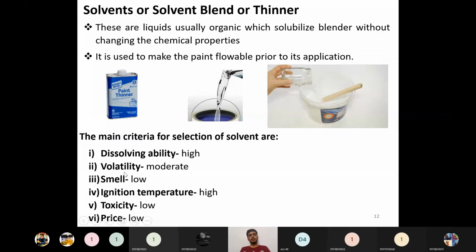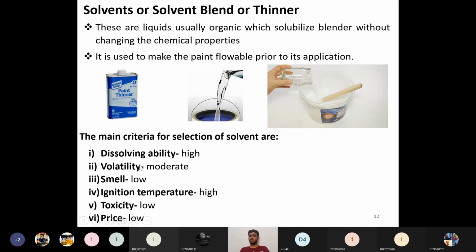The main criterion is its dissolving ability. The solvent's dissolving ability needs to be very high, then only the particular film forming agent will solubilize inside this solvent. If it is low, then the solubility will be very low. The solvent will appear on the top side and the film forming agent will appear at the bottom of the container. So what is the point in using that type of paint? To increase the flowability, the dissolving ability of that particular solvent needs to be very high.